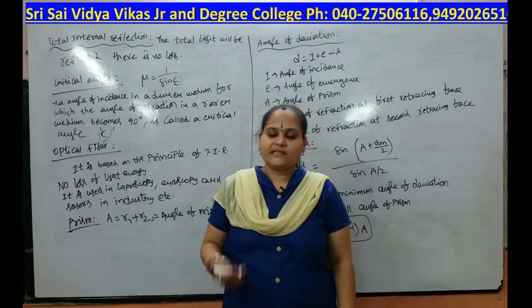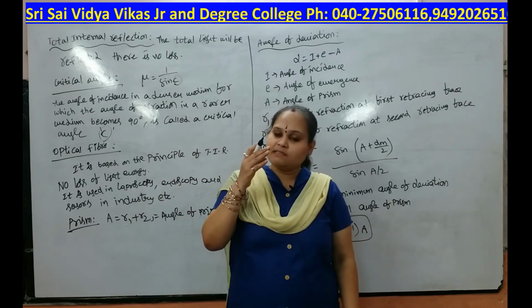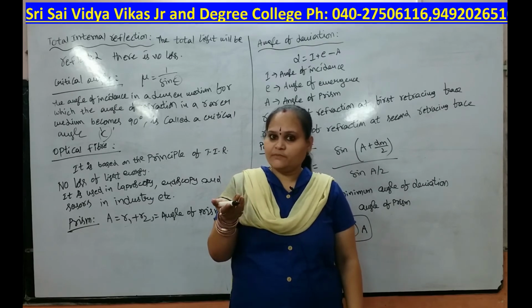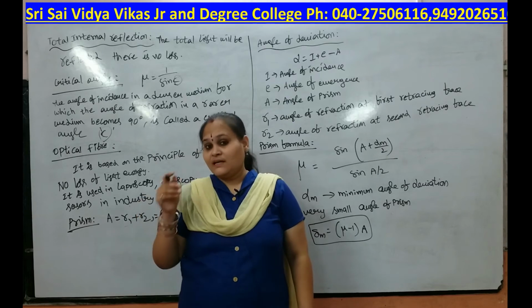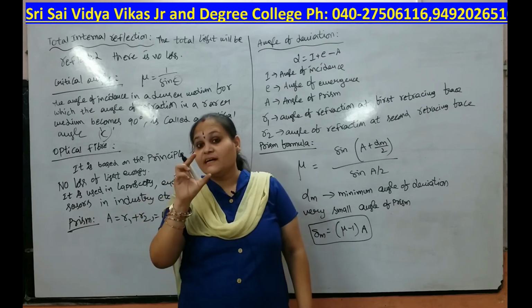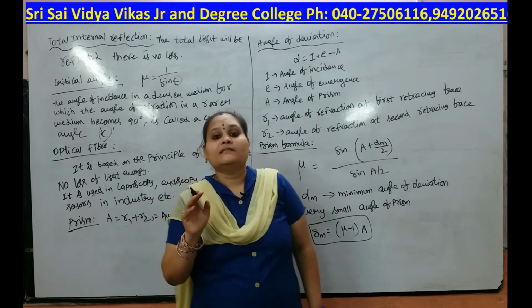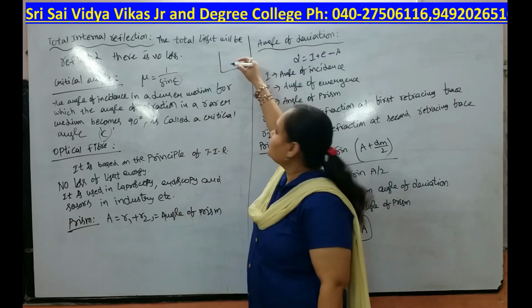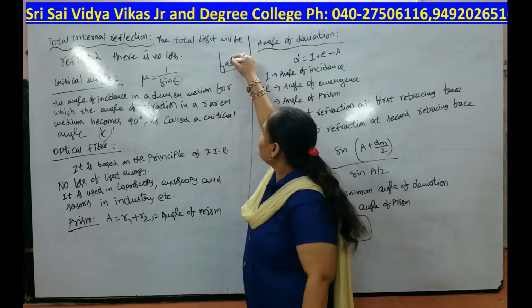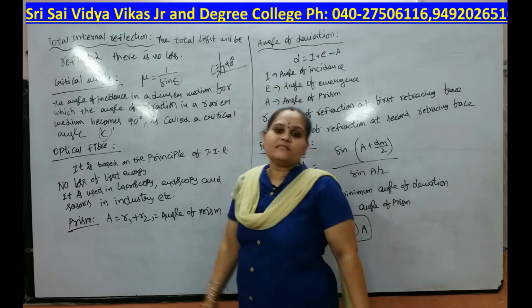What does it mean? Critical angle means the incident light is in the denser medium and the refracted light is in the rarer medium, and the angle between them is exactly 90 degrees. That is nothing but the critical angle. This is the 90 degrees, so this is nothing but the critical angle C.